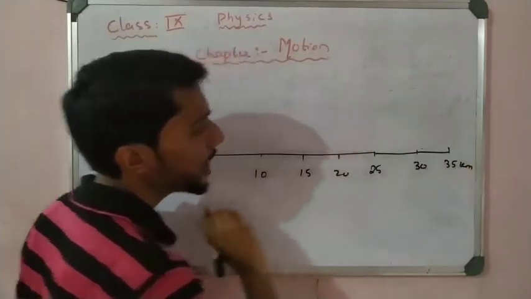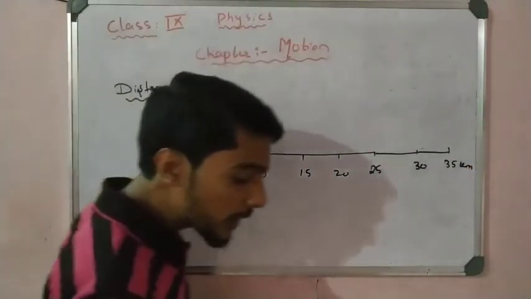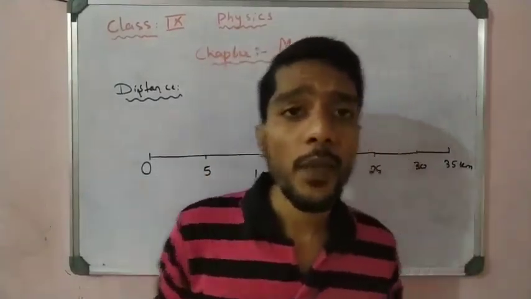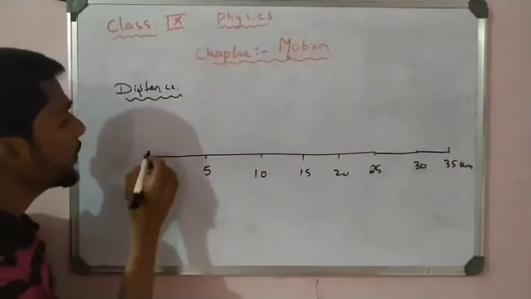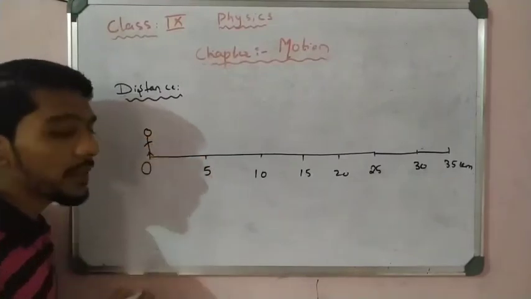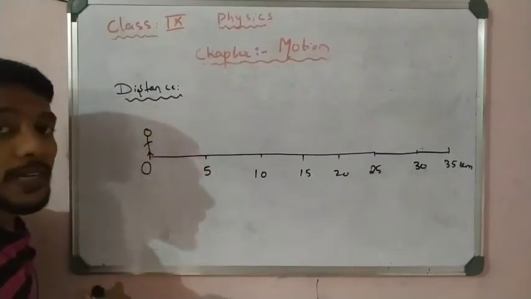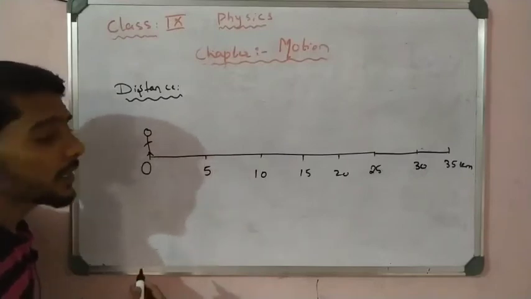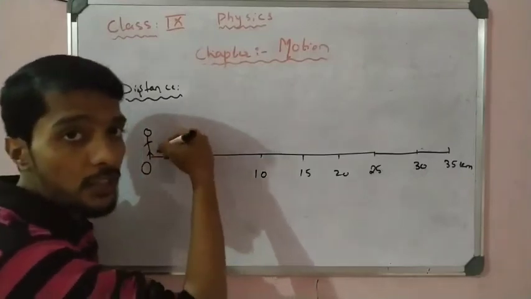All these are in kilometers, right? This is a straight line. First a particle is present here: I take an object, a man standing here at 0. When the time changes, we observe that the position of the man also changes.